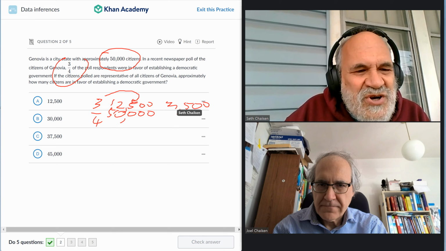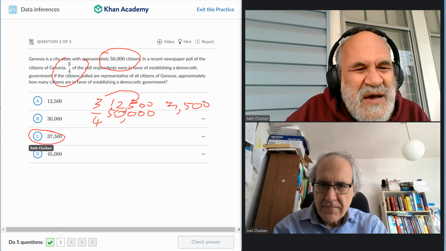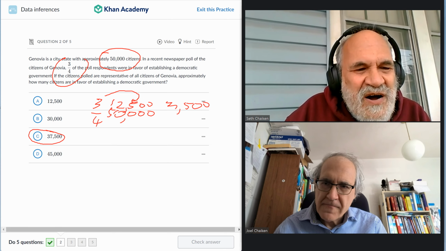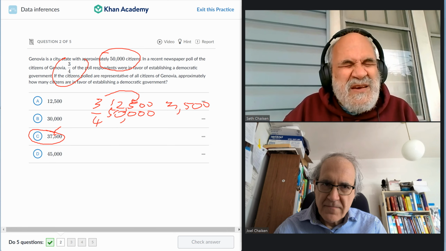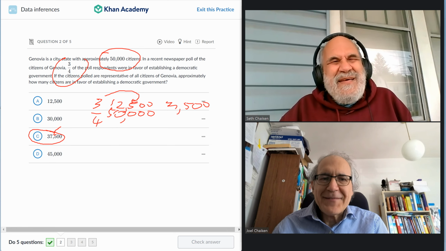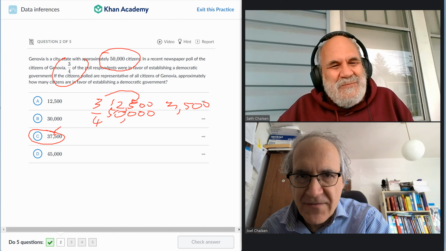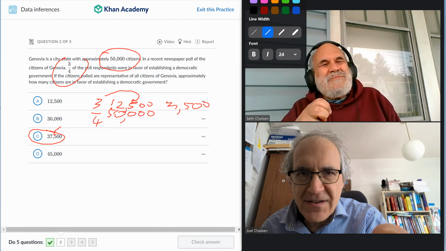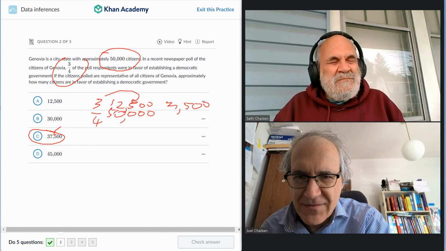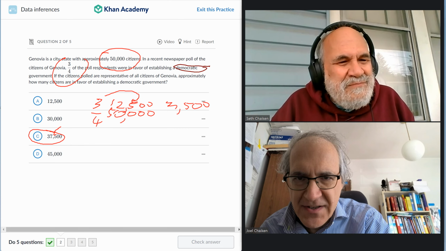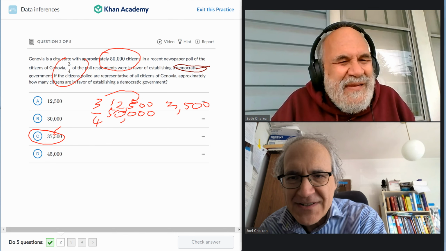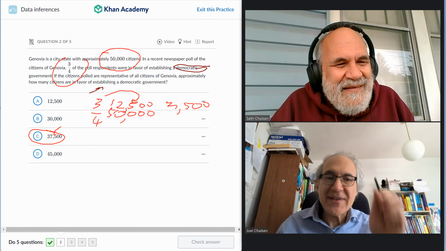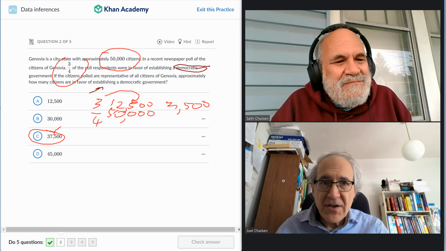You multiply it out, you'll get 500 and some junk. The only answer that fits, about 3/4 and has a digit 5 in the hundreds position, is that. So I would pick C. The only quick comment I'm going to say is just make sure you read this carefully, to make sure that they're asking what the positive number is, the side that their poll is on, as opposed to the complement of it. You have to make sure they're not asking what is in favor of not establishing a democratic government. Read the question carefully.